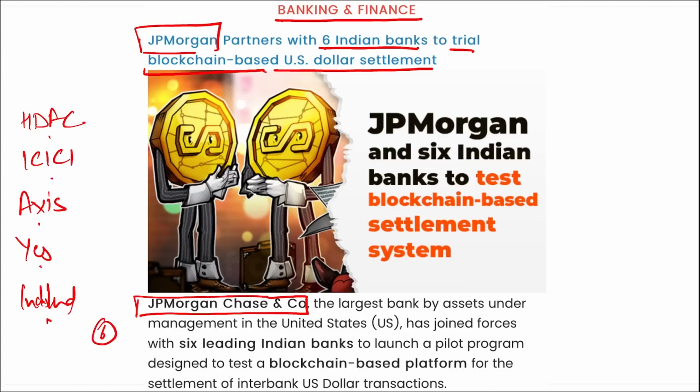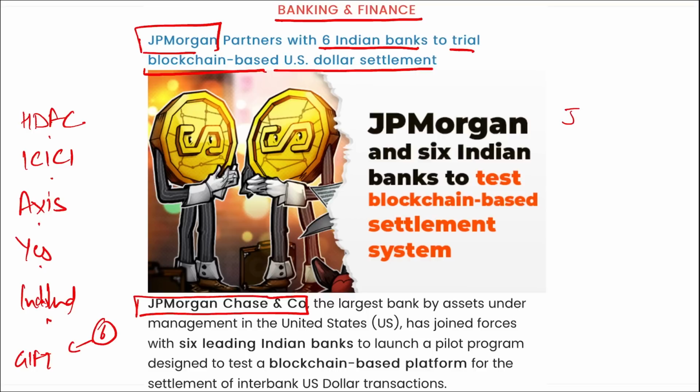And yes, the 6th one is JP Morgan's own bank subsidiary that is in Gift City. So here are your 6 banks that will be launching a pilot project based on blockchain based US dollar settlement. Right? So here we can see that under this pilot project, 6 Indian banks will be opening on-chain Nostro accounts with the JP Morgan branch in Gift City. Correct?